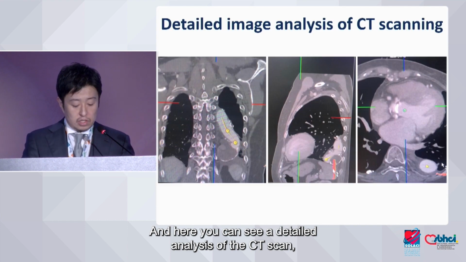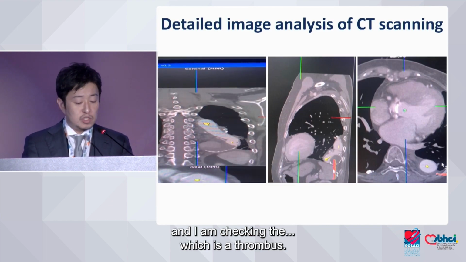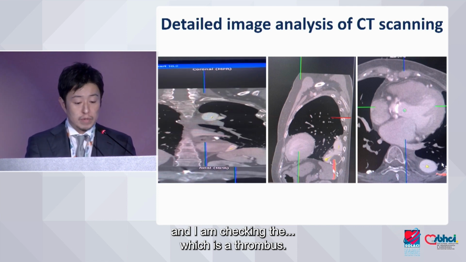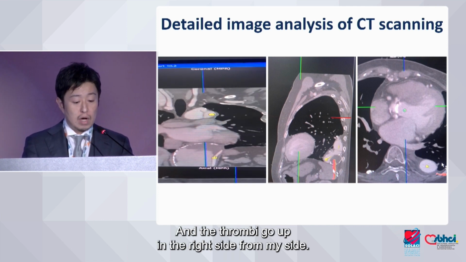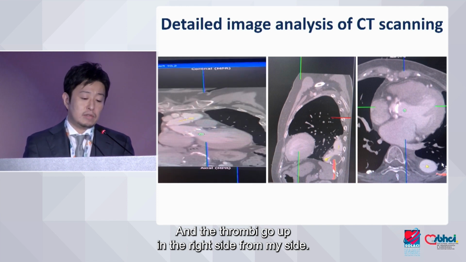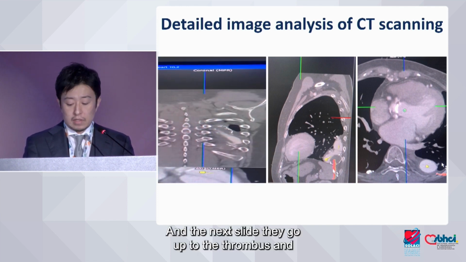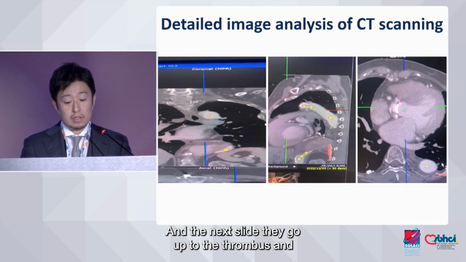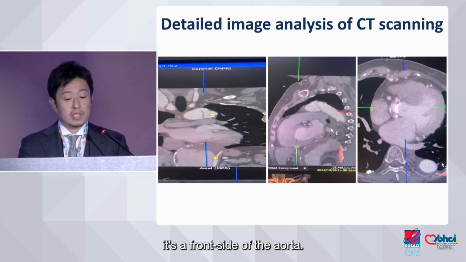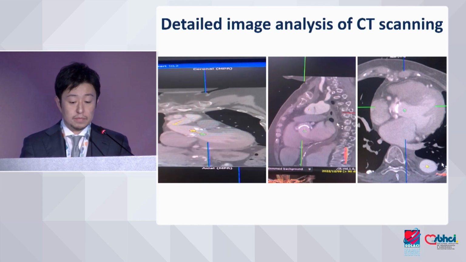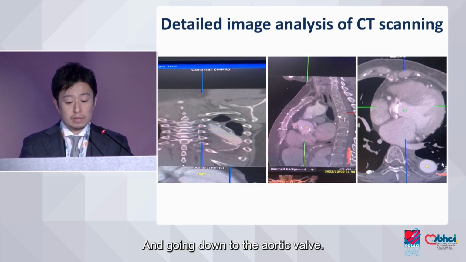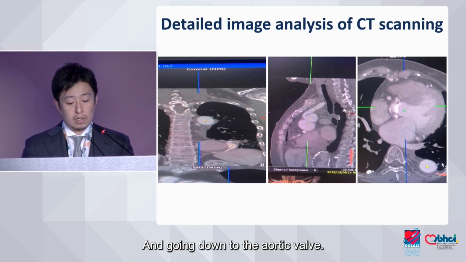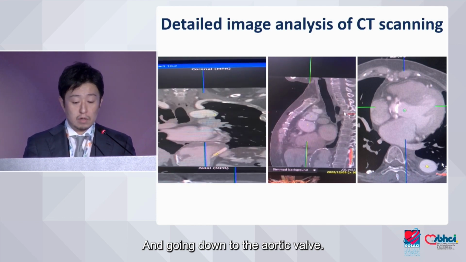Here you can see a detailed analysis of the CT scan. I'm checking which is the true lumen. The true lumen goes up on the right side from my side, and in the next slide it goes up to the front side of the aorta, and going down to the aortic valve.